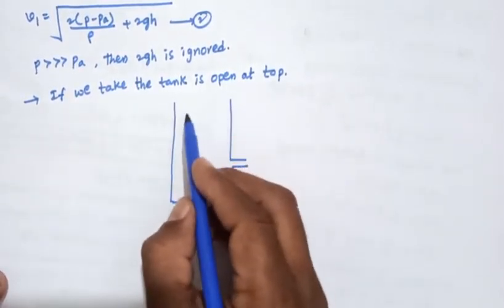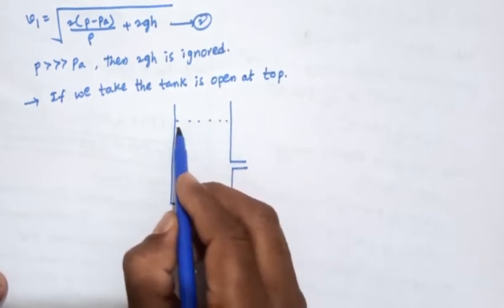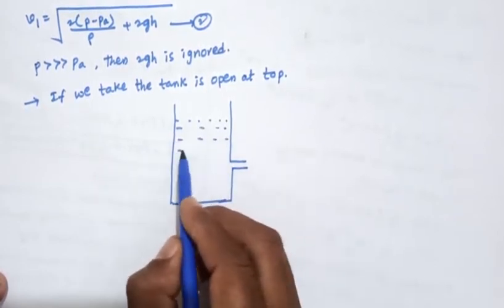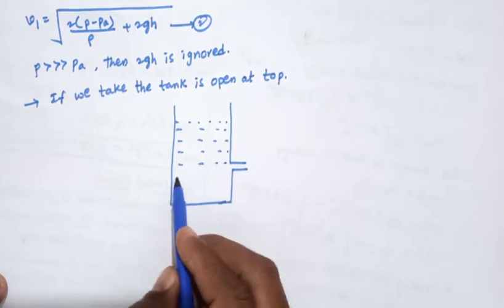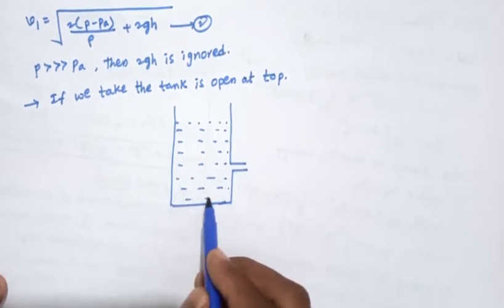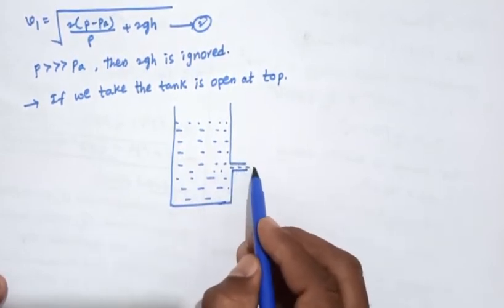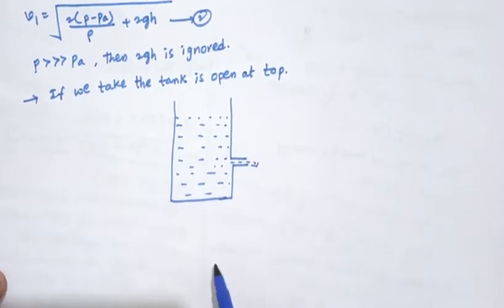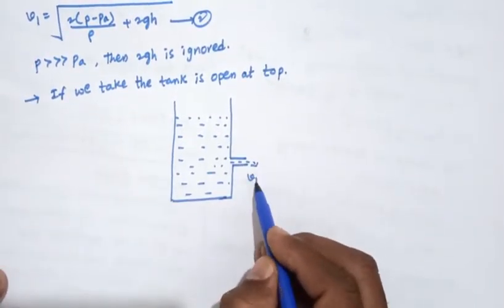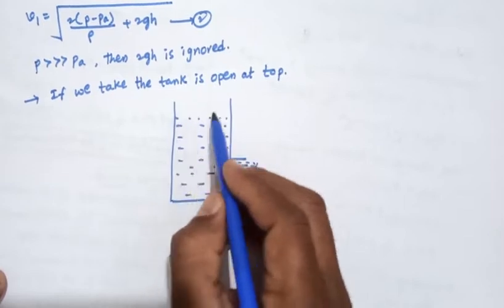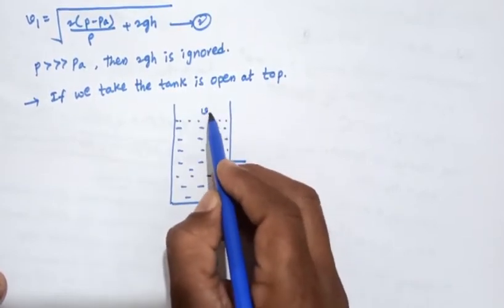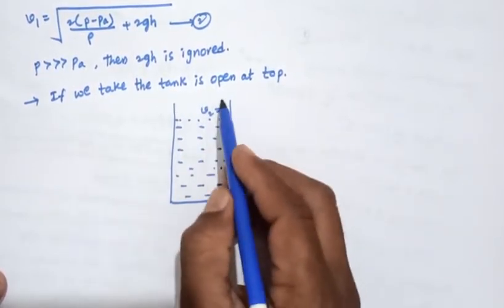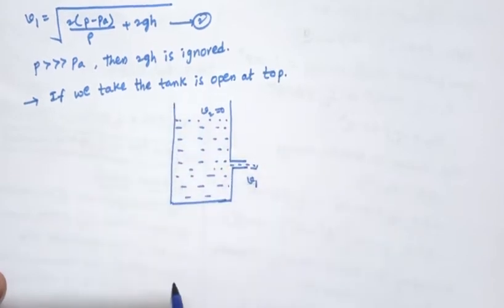The tank is open here, so the fluid is here. So this is the fluid. Okay, the fluid is coming out. So here it is V1, and here it is V2. V2 is equal to 0. Okay, the tank is open to the atmosphere.